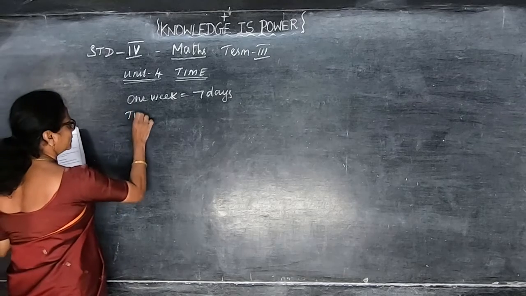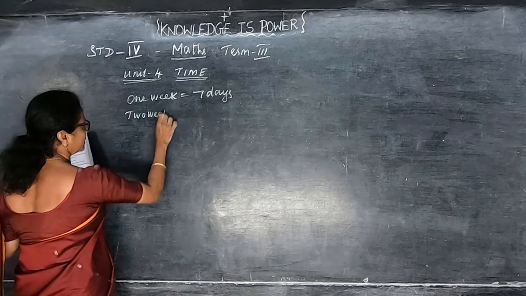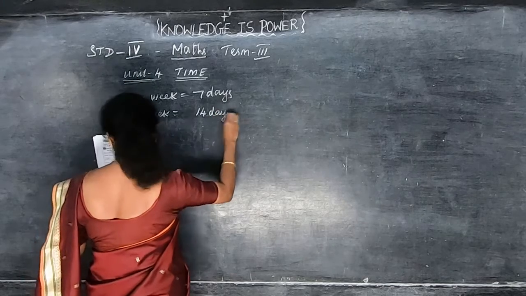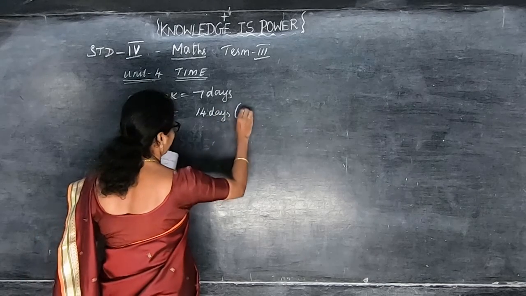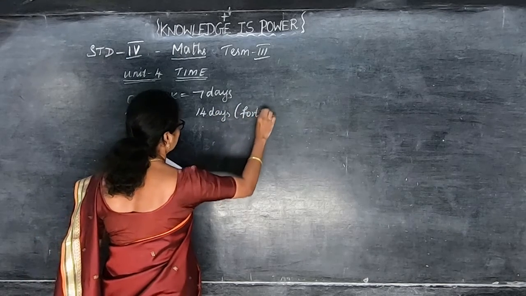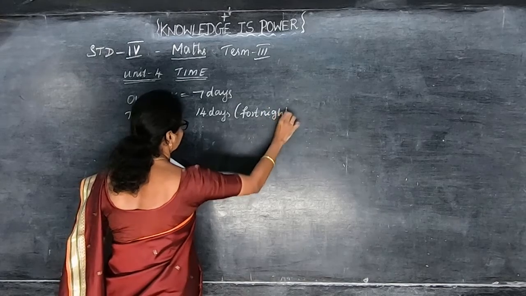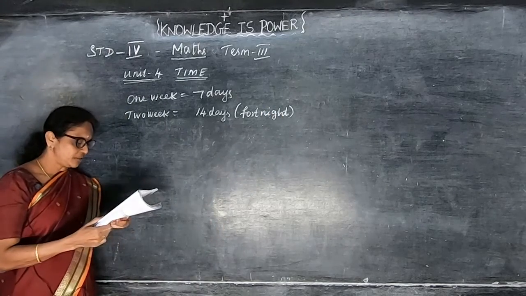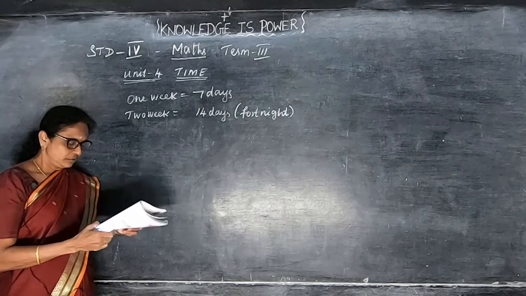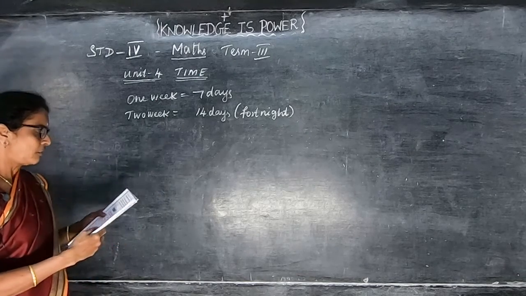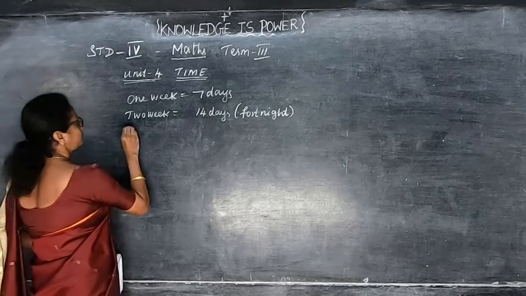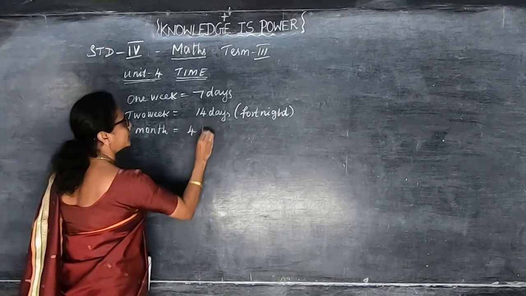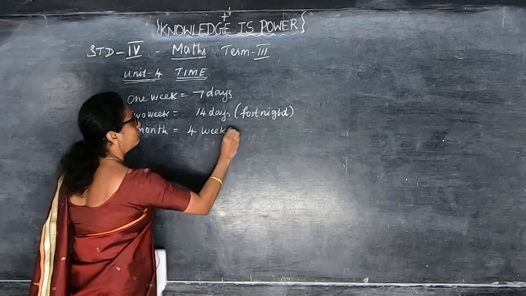2 weeks is 14 days. 1 week is 7 days, so 2 weeks equal 14 days. So what do we call that duration? That is fortnight. What should we say? Fortnight. Okay, 14 days. When it is 2 weeks, we should say fortnight. So now 1 month, how many weeks? 1 month has 4 weeks. 1 month equal to 4 weeks.